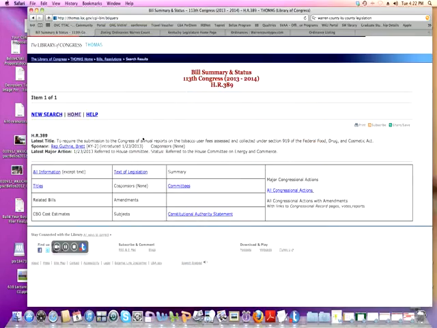So I'm looking to see what bills he is associated with at this time, and again he's going it alone with this particular bill to require the submission to Congress of an annual report on the tobacco user fees assessed and collected under Section 919. So he wants that to be submitted so Congress can see what's happening with these funds.